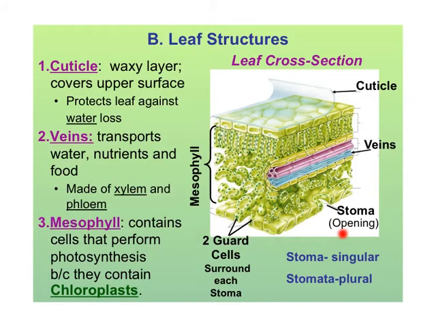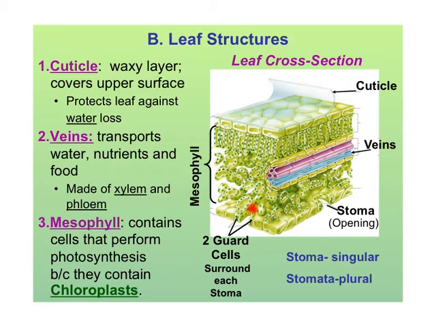Here's a cross-section of a leaf. Here you can see the waxy surface that's called the cuticle. Here are the veins in the leaf that allow the transport of the water and the nutrients. Here's the stoma. There's a stoma, there's a stoma. The stomata are the openings that allow the water, carbon dioxide, and oxygen inside and out of the leaf.